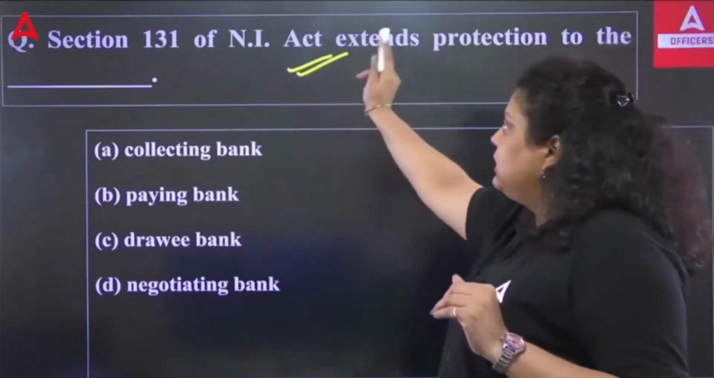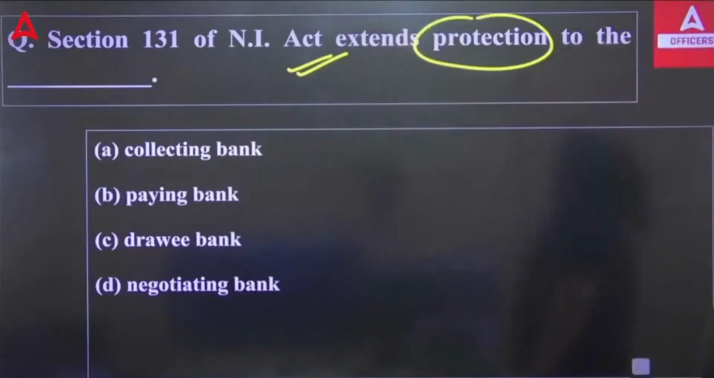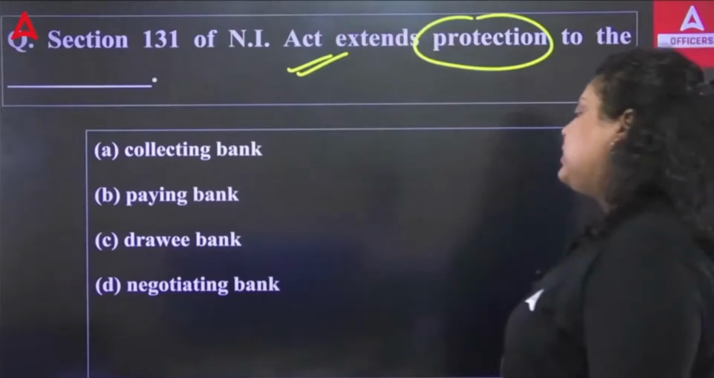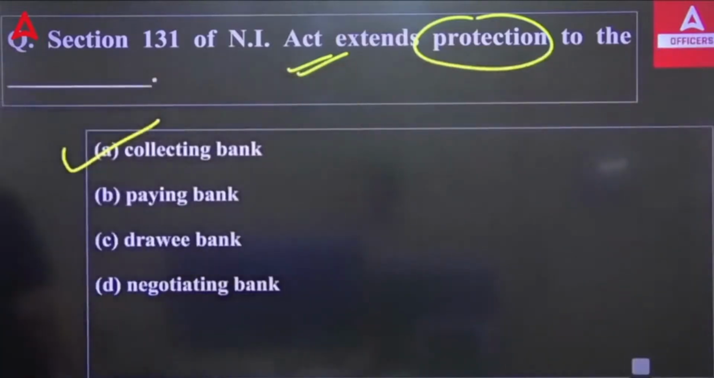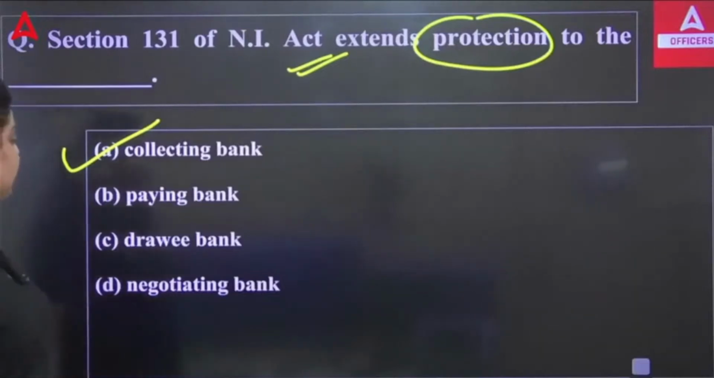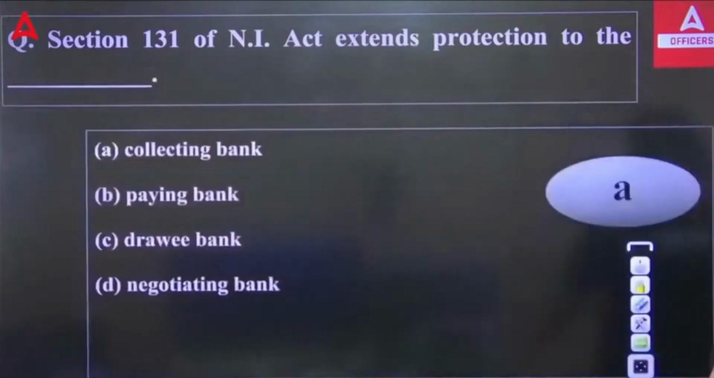Section 131 gives the protection to which of the following banks? Collecting bank, paying bank, drawing bank, or negotiating bank? The right answer will be the collecting bank. It gives the protection against a certain situation to the collecting bank under the Negotiable Instrument Act 1881, Section 131. So the right answer is: the collecting bank will get the protection.